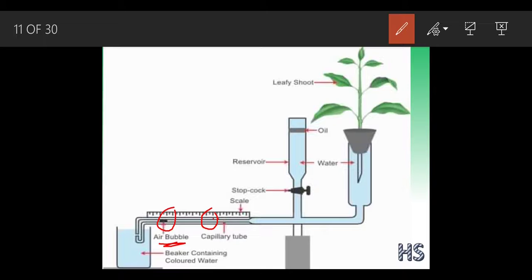So what can we conclude? We can conclude that the water which is present inside this capillary tube moves ahead. Why does it move ahead? Because we can see this bubble is moving ahead. Because of this the water shifted to this part, and when this water is taken by the leaves, it gets lost. The water is lost by the leaves.